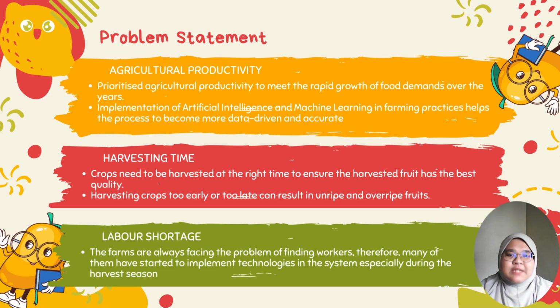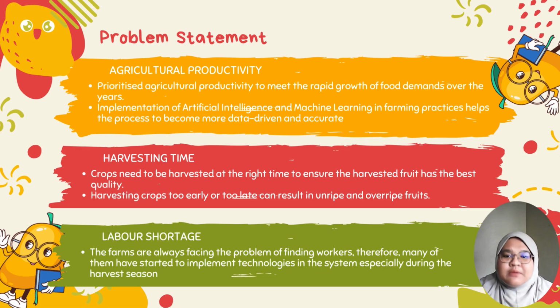Firstly, for the problem statement, we have identified three major problems for this project. So the first problem is the agriculture productivity. Farmers prioritize agriculture productivity to meet the rapid growth of food demands over the years, and the implementation of artificial intelligence, or known as AI, and machine learning in farming practices help the process to become more data-driven and accurate.